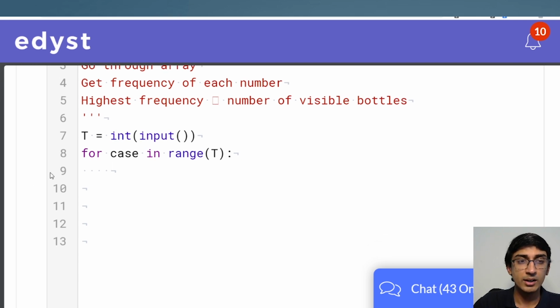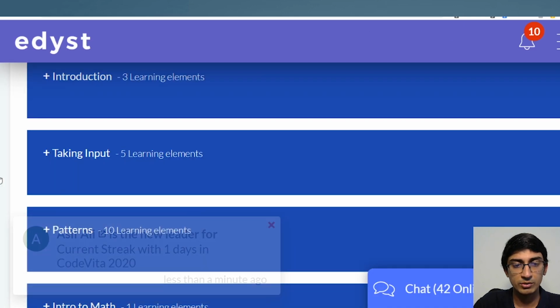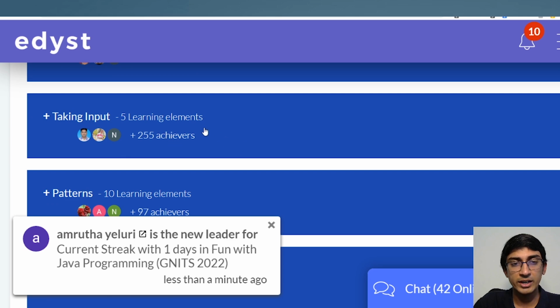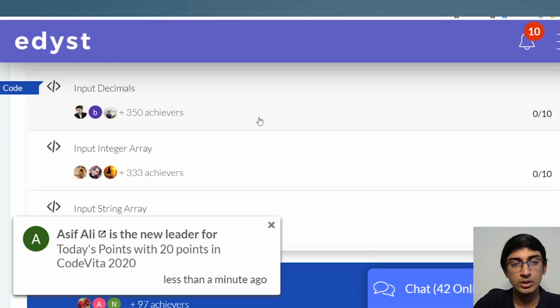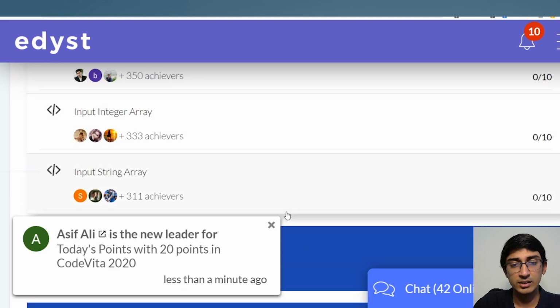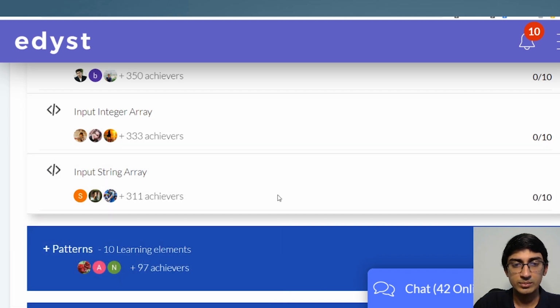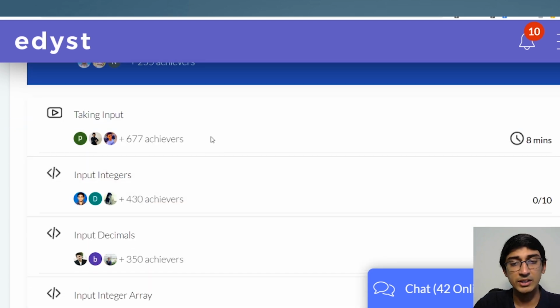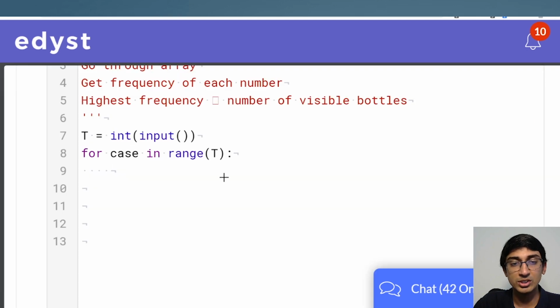If you don't, we also have this free module. What you have here is one free module. We have how you can actually end up taking input. We have this entire topic on how to take input in all the languages. And that's very important, and this is completely free. So even if you're not coming to the course and joining the course, please go through it and at least understand how to take input. A lot of students in last year's CodeVita did not get through because they knew the logic but they didn't know how to take input. So don't be that person.